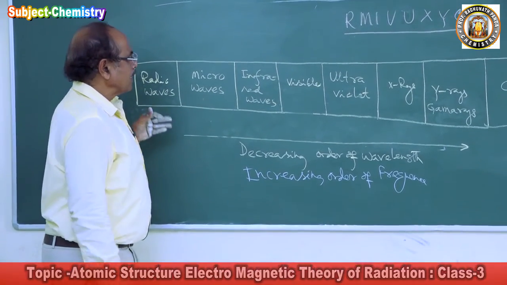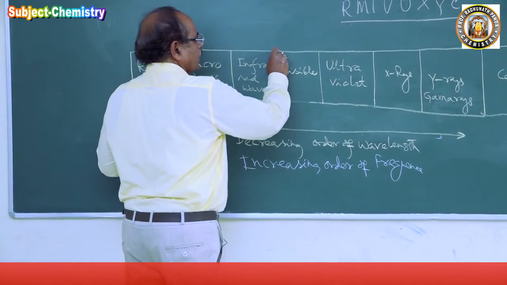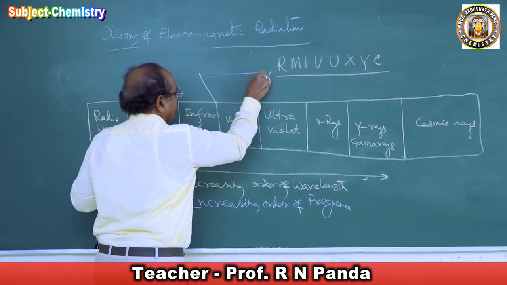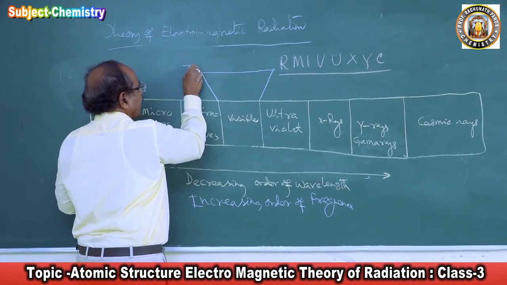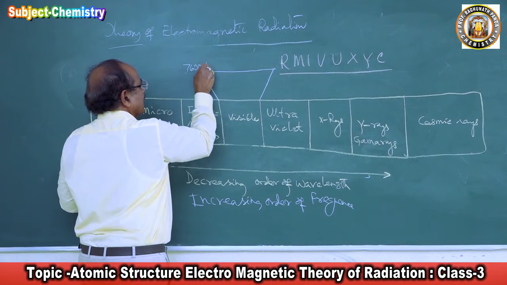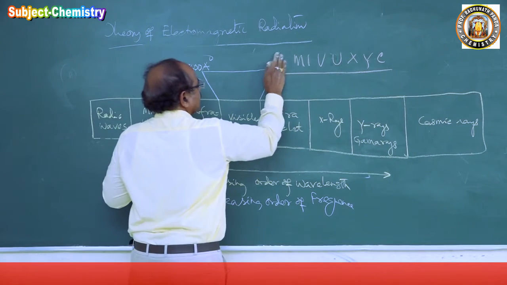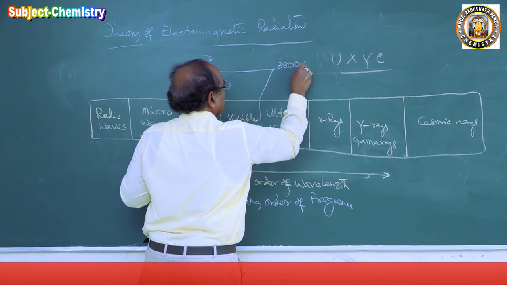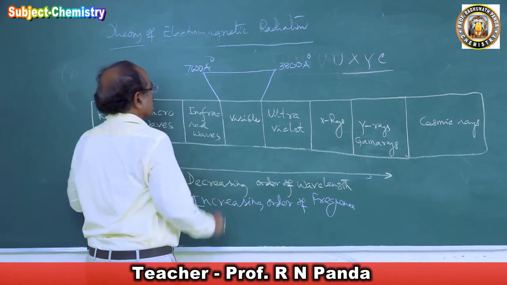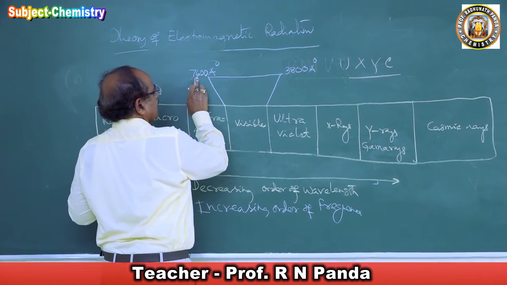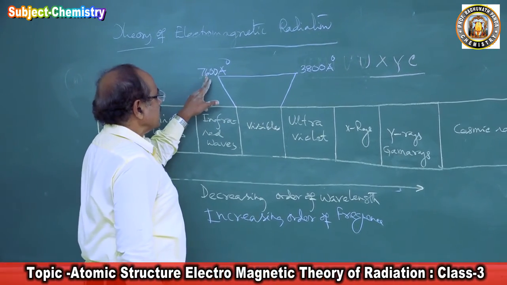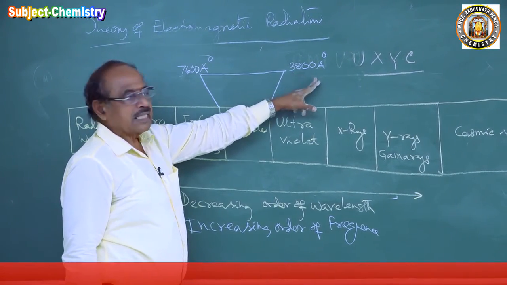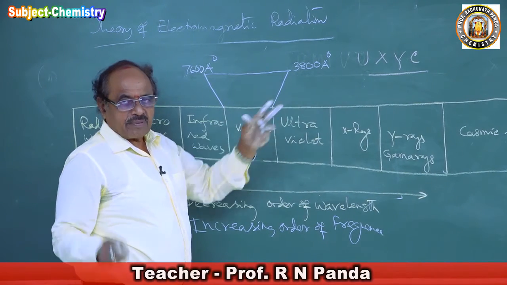So if you take the visible ray, its wavelength ranges from 7,600 angstrom units to 3,800 angstrom units.